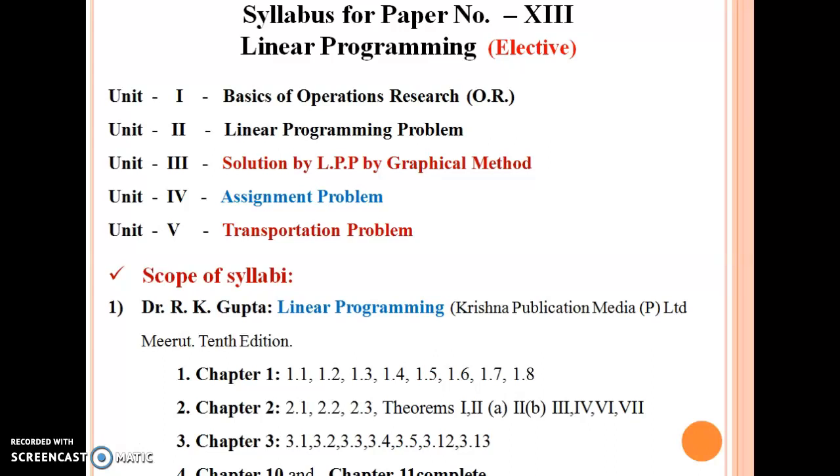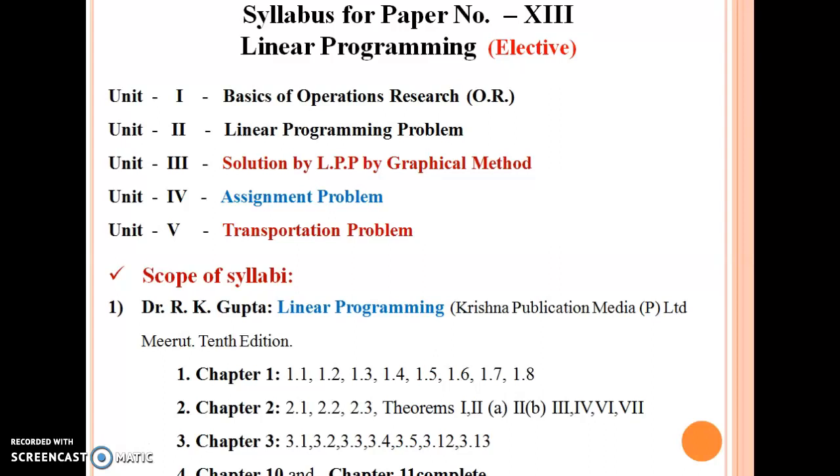Similarly, chapter 3, solution of LPP. In this chapter, we are going to study the graphical method of LPP, some definitions and terminology, slack variable, surplus variable, fundamental theorems of LPP, and some numerical examples.